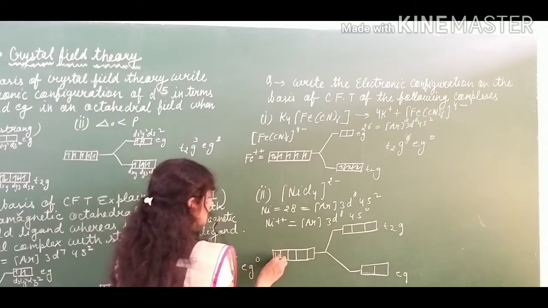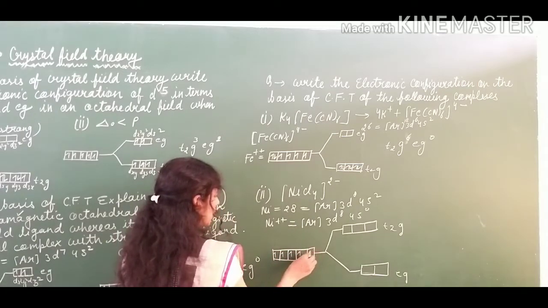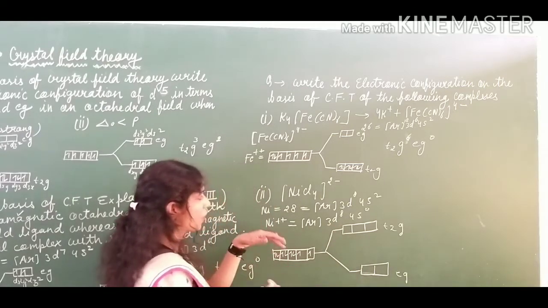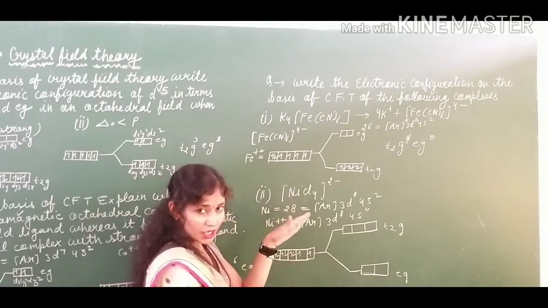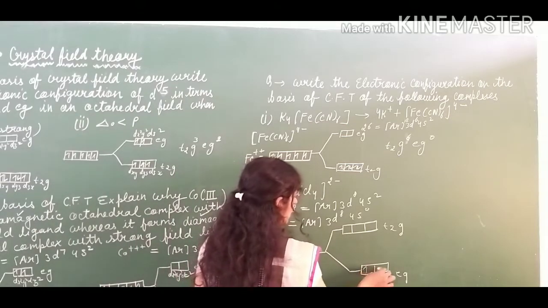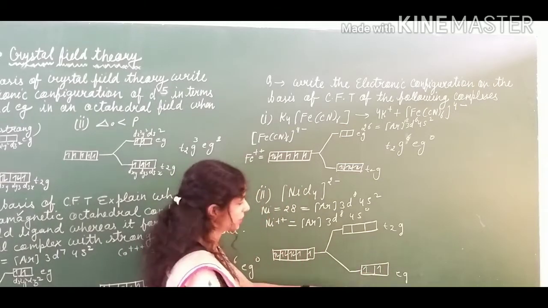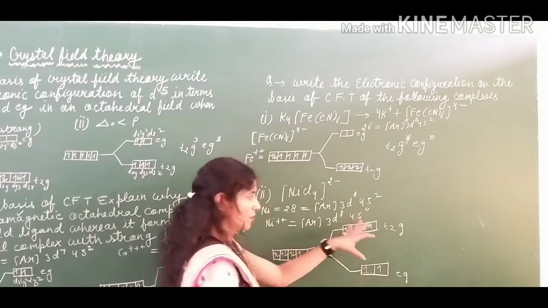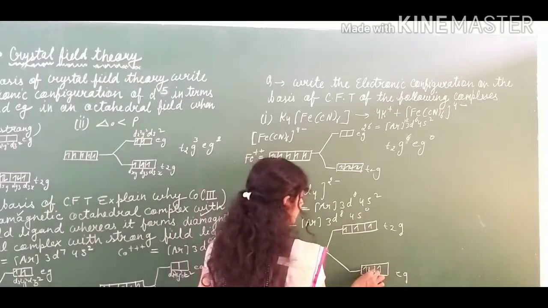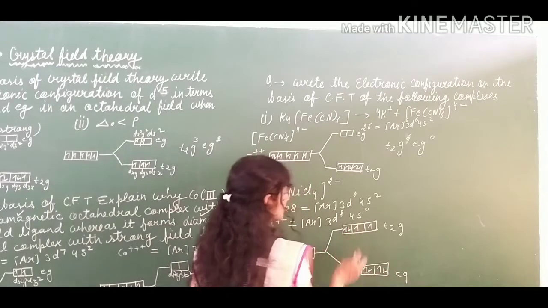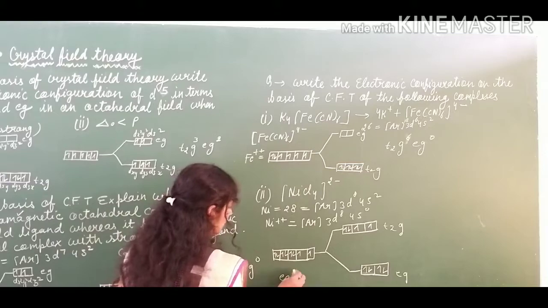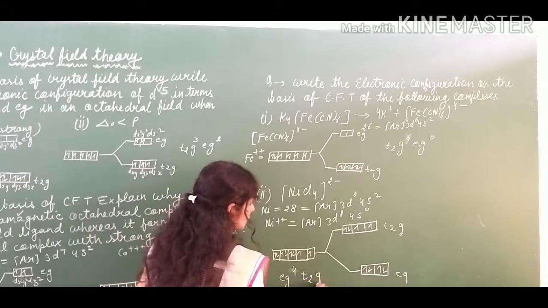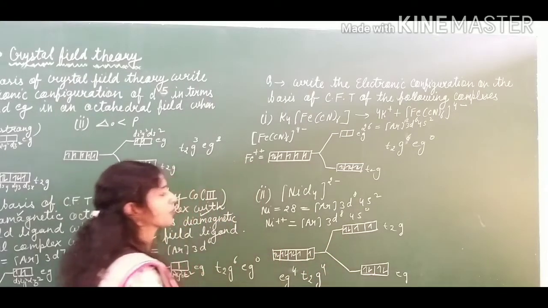Now you have 8 electrons, 1, 2, 3, 4, 5, 6, 7, 8. What is to be done there? Because it is a weak ligand, no large splitting energy is there. So first of all 1, 2. In this way you have to enter the electrons. 1, 2, 3, 4, 5. Now the 6th one will enter here, 6, 7 and the 8th one will be there, and you will have the configuration eg4 and t2g also 4.